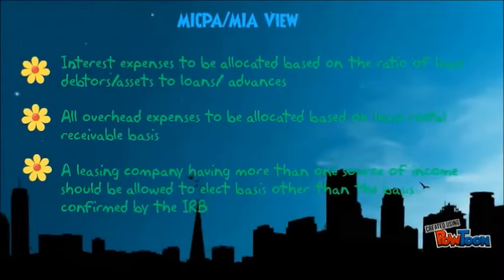MICPA or MIA view: interest expenses to be allocated based on the ratio of lease debtors or assets to loans or advances. All overhead expenses to be allocated on the lease rental receivable basis. A leasing company having more than one source of income should be allowed to elect a basis other than the basis confirmed by the IRB.